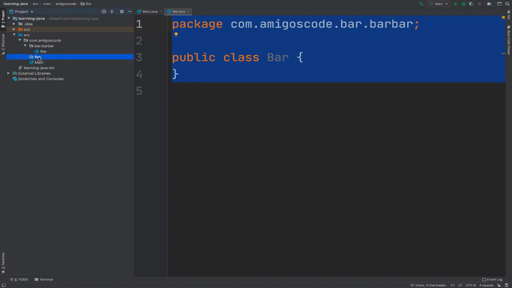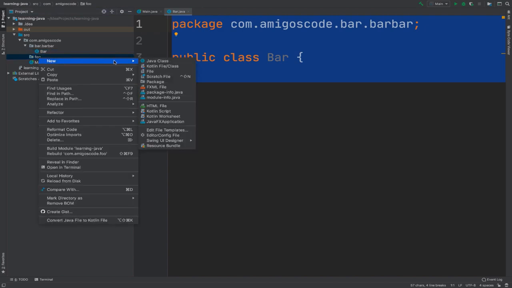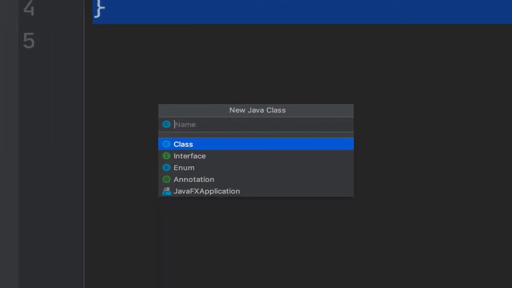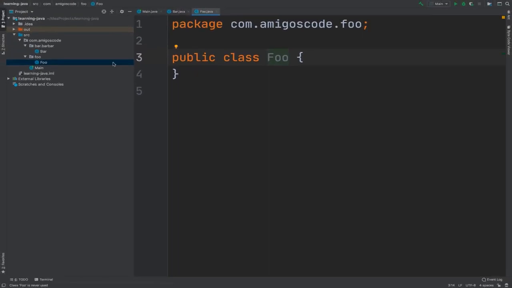And again, inside of foo we can also right click and then new, and it doesn't have to be a class, it could be a file, for example. But let's go ahead and create a class and simply name it foo, and then enter, and you can see that now everything is organized. So packages really allow you to group and organize classes for your applications.